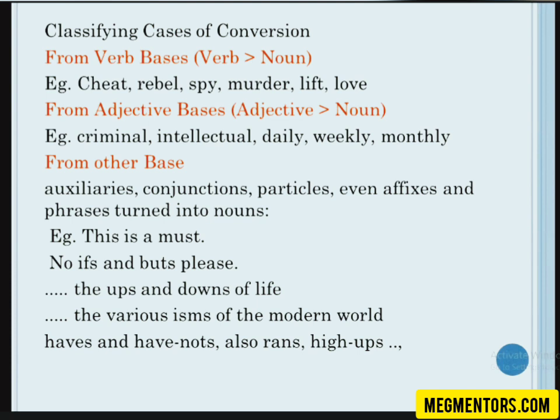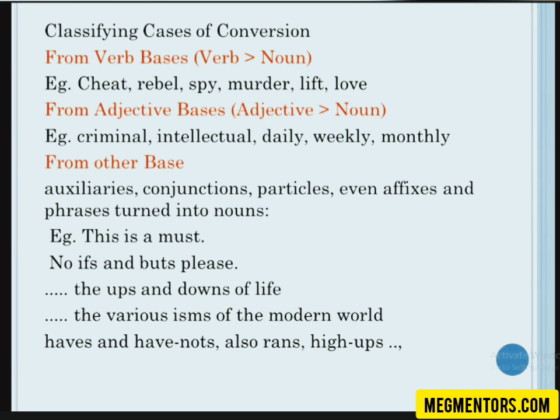That means it is a conversion from a verb base. Again, these are examples of the rules that we have seen earlier. Criminal, intellectual: al is common with adjectives. Again, ly is an adjectival suffix. So if you look at these words, you will understand that they are conversions from adjectives to nouns.